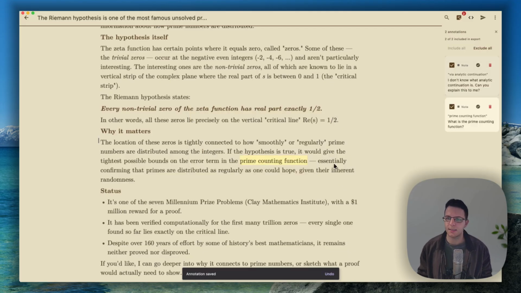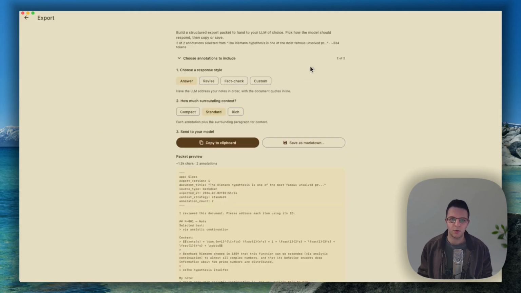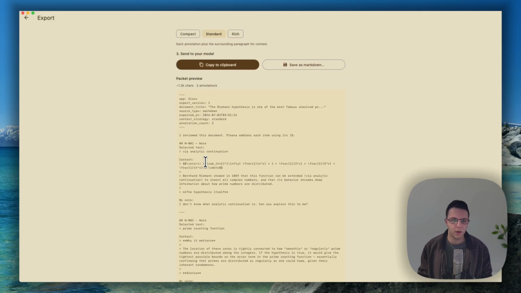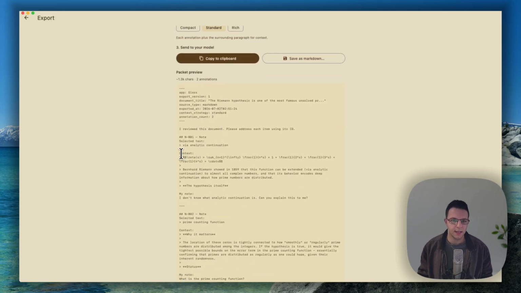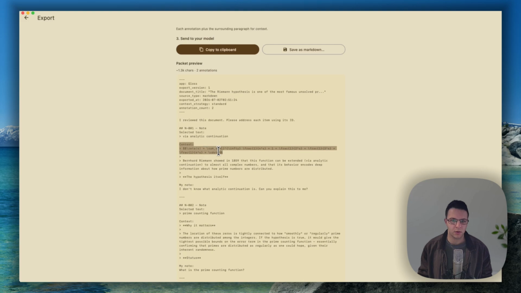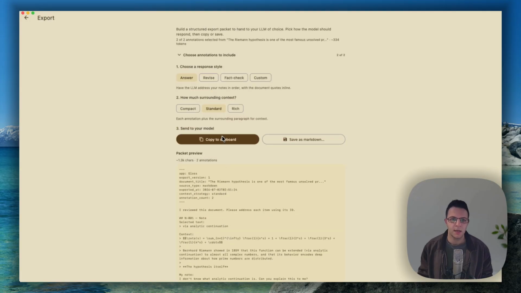You can save that annotation, and then you can go and export those annotations, and they'll export with the surrounding context. So it'll give the LLM the context of the paragraph in which you are adding the note, right? So this is my note. I don't know what analytic continuation is. And maybe I'll make that more compact. It doesn't need that much context.